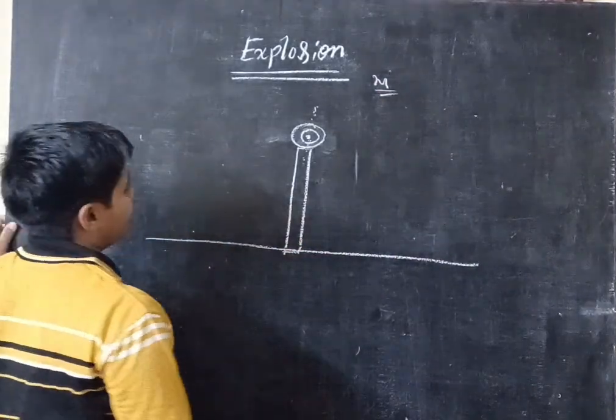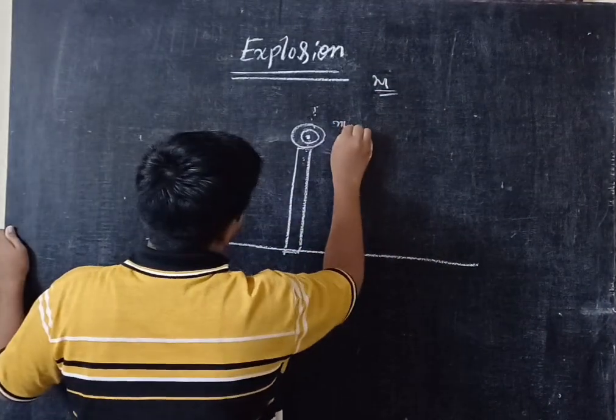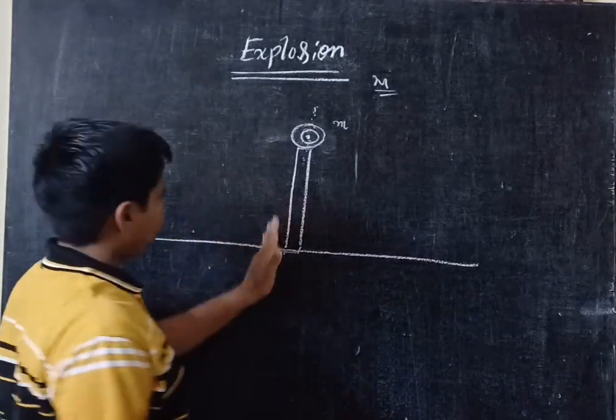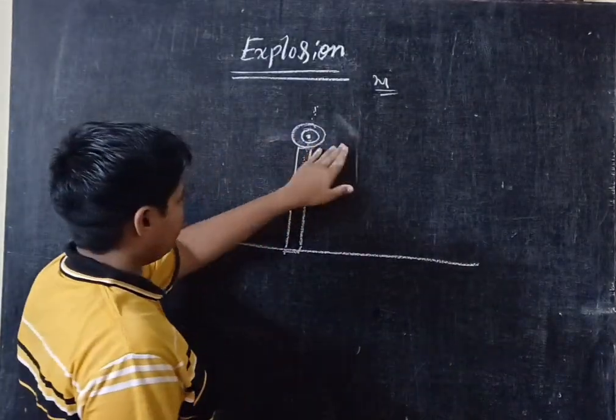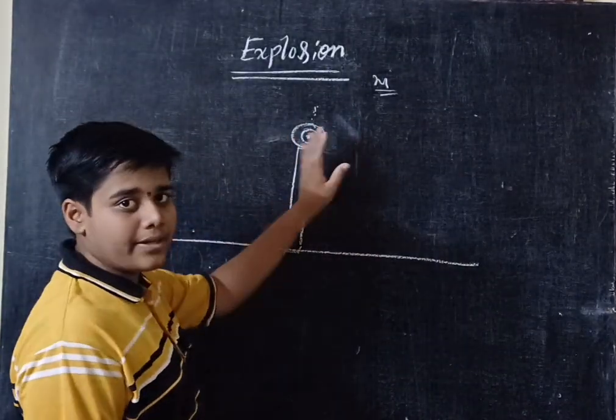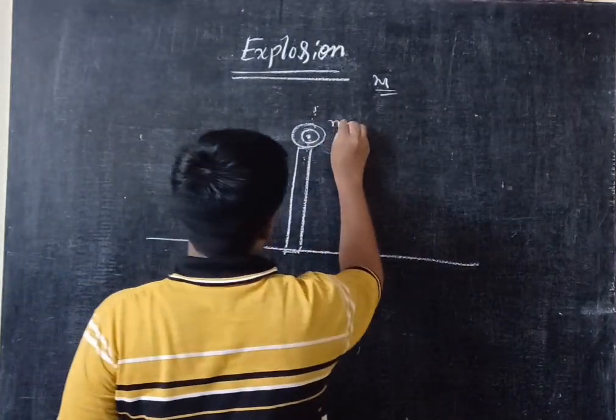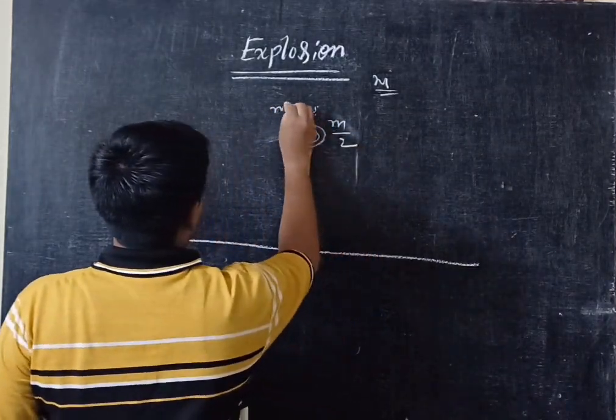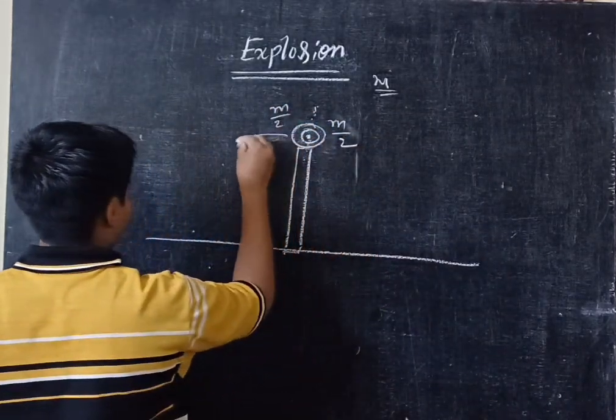After a bomb blast, this body splits into two halves. This is m by 2 and this is m by 2, and these fall like this.